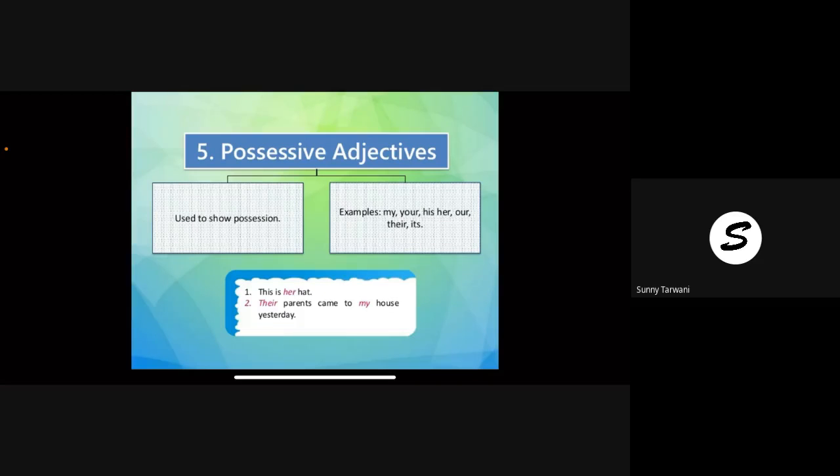Her. Their parents. Whose parents? Their parents. And came to my house yesterday. Whose house did they come to? My house. So house belongs to me. So these adjectives which are given in the box, they show the possession. The class is theirs, like that. So theirs, that is also possessive.